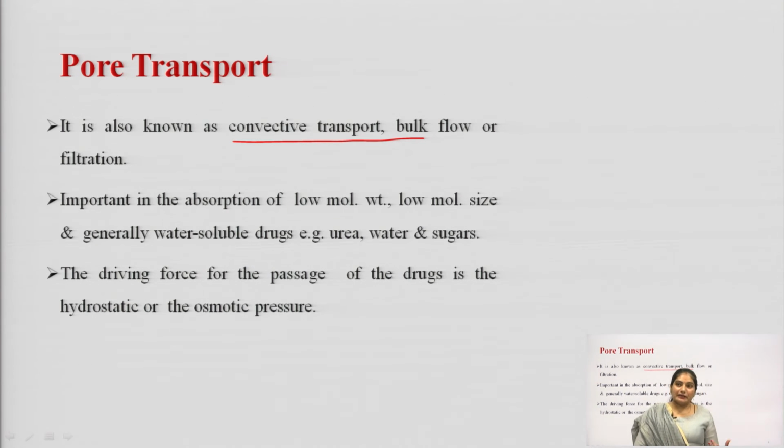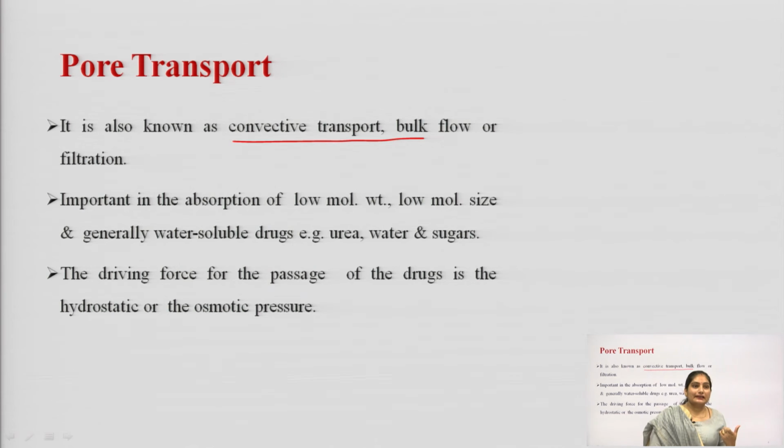The hydrostatic pressure or osmotic difference that exists across the membrane causes bulk flow of water along with small solid molecules through such aqueous channels, which is involved in the movement of the drug. So, the water flux that promotes such a transport is called the solvent drag, which can act as a driving force for the passage of the drug molecule in pore transport.